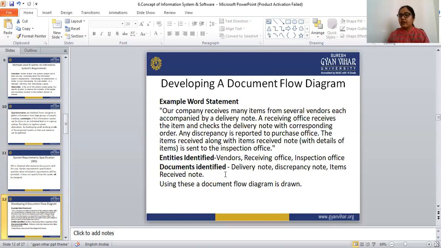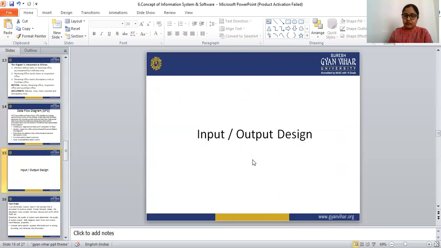Next is developing a document flow diagram. We have already learned how to develop one. A company receives many items from a vendor. In this statement, the identified entities are vendor, receiving office, and inspection office, and the identified documents are delivery note, discrepancy note, and item received note. Using all this data, we can develop a document flow diagram.